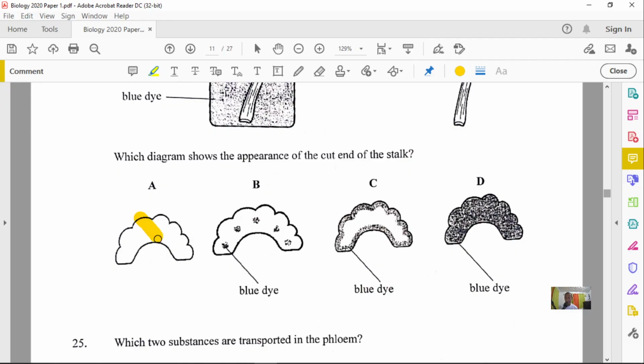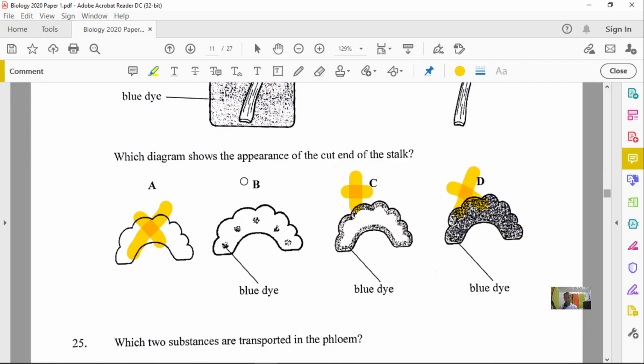So option A is totally out because it's not showing any transportation of the dye at all. Option B looks really good because these spots will represent the dye that will more likely be in the xylem. Let's look at option C. In option C, the dye is on the outermost part, which indicates the phloem. The phloem is on the outermost part in the stem. So this dye will not travel through the phloem, it travels through the xylem because it dissolves in water. And of course, dye all over the stem is also totally incorrect.